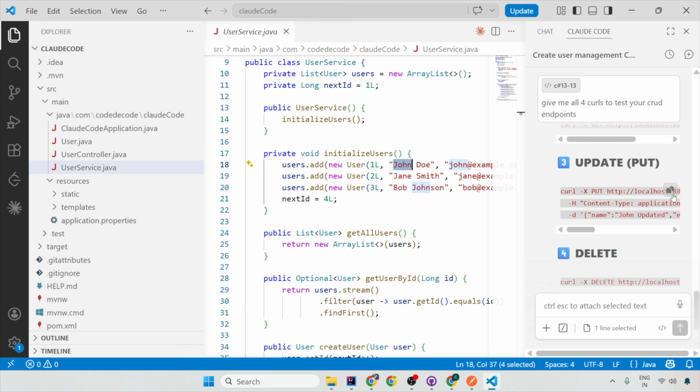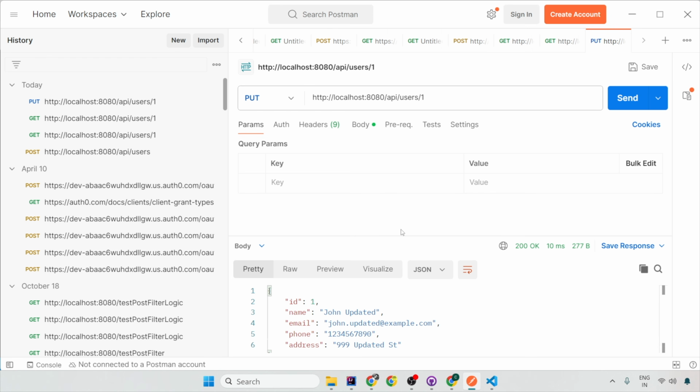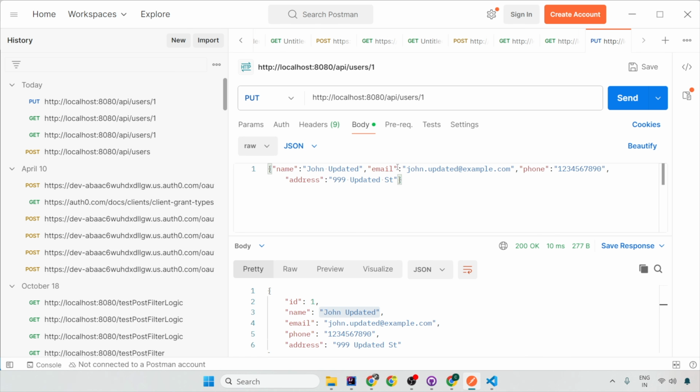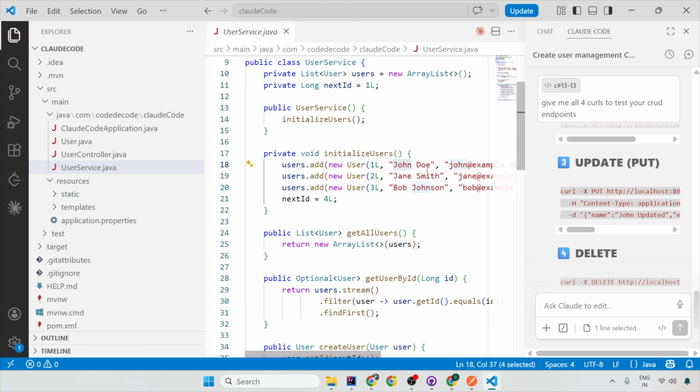Now this is an update endpoint. I'll test that also for you. So see, John updated. What has it updated? It has updated John Doe to John updated for user ID 1. Initially you had John Doe. Now you have John updated for the update endpoint.